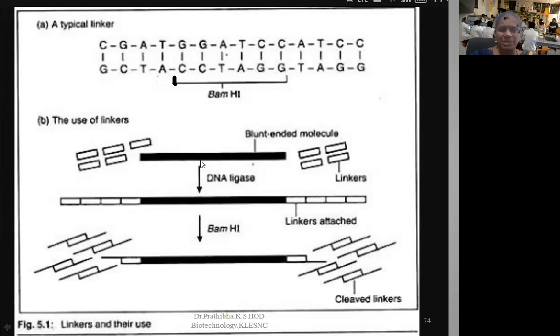So here, this is the blunt-ended DNA molecule. Here, in the reaction tube, we have treated it with the linkers.